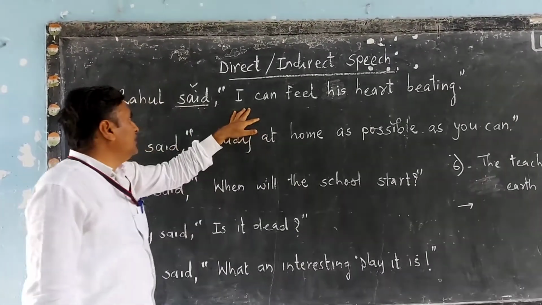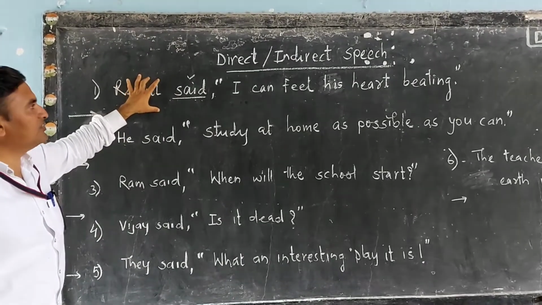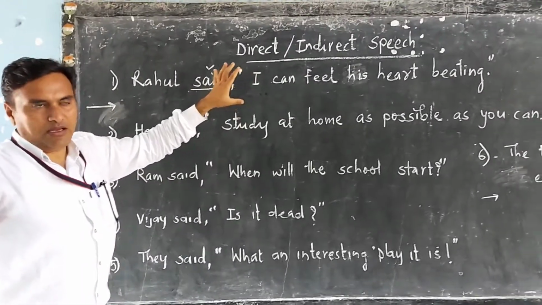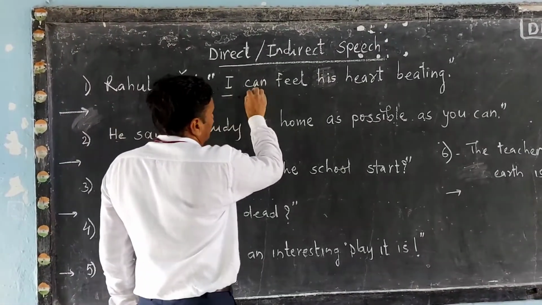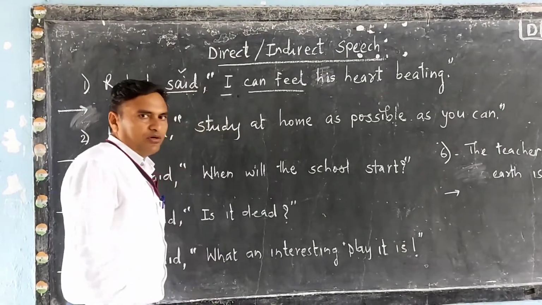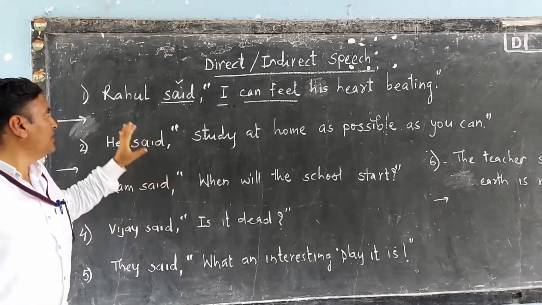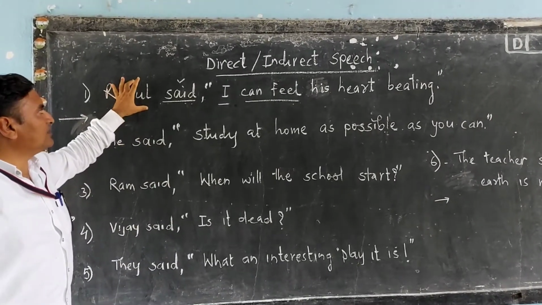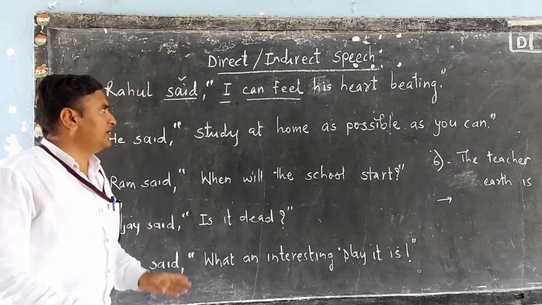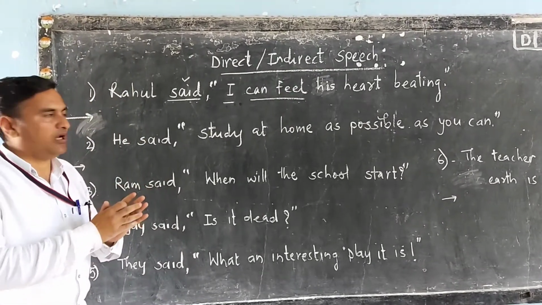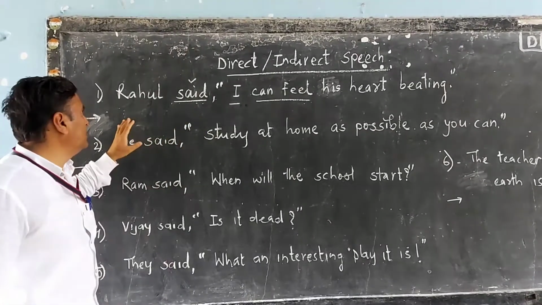Let us see. The first sentence is an assertive sentence, and the structure of an assertive sentence, as you know, is subject plus verb plus object or complement, whatever it may be. So in this sentence, Rahul said, "I can feel his heart beating." Let us see what changes we can make to bring in the indirect speech.